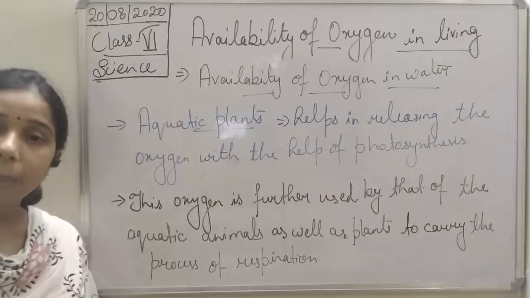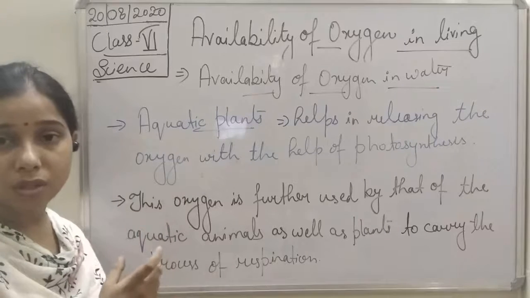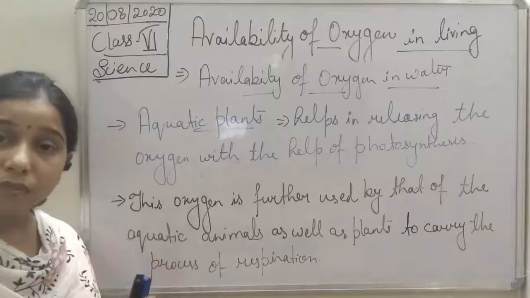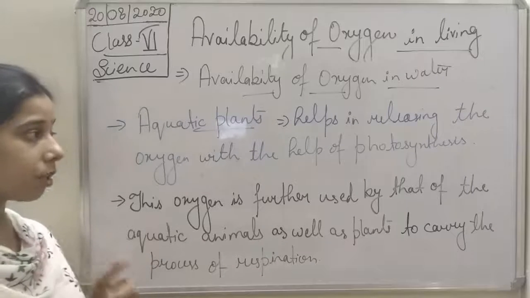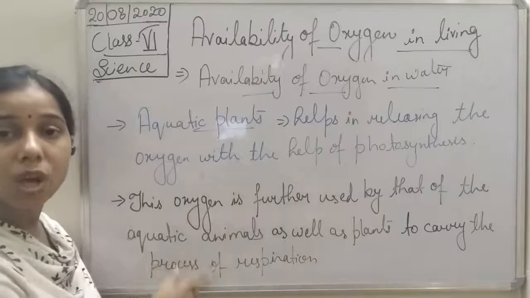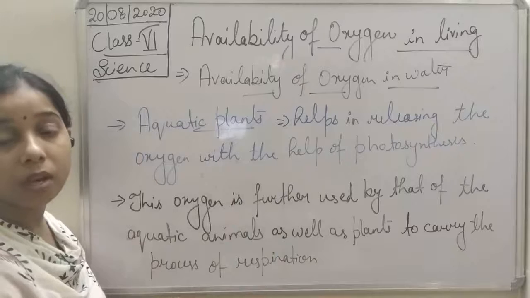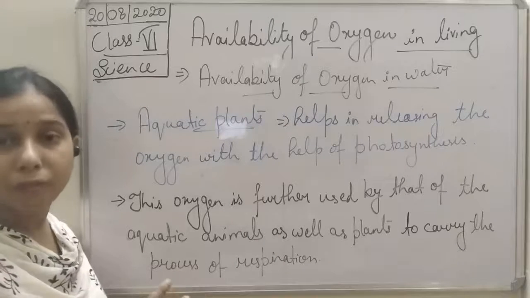Okay, so when the plants release the oxygen, it gets dissolved in the water itself. Let me tell you one more thing, students: the carbon dioxide and the oxygen present in the water are always present in the dissolved form.